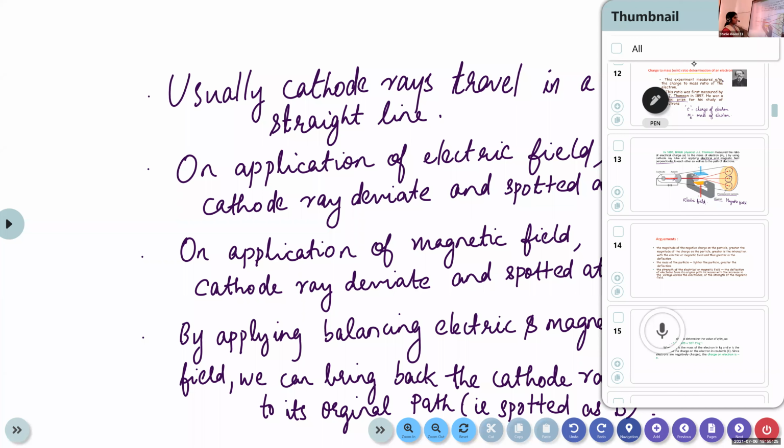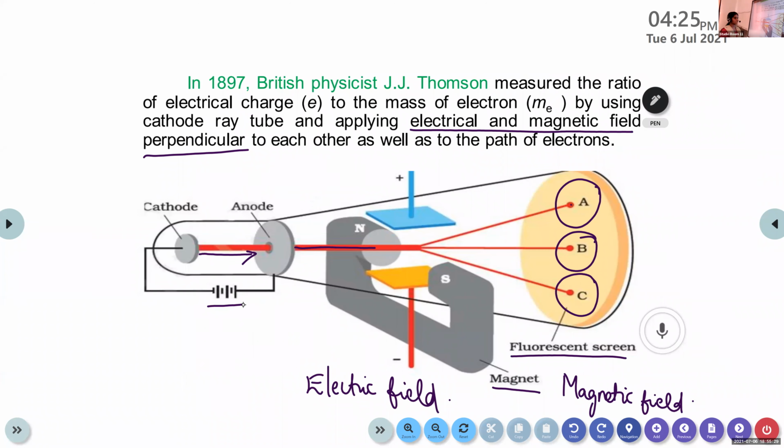Here, Shabarinath, can you look here? Some battery is provided here. That means electrical field is applied there. So this is the source to produce cathode rays.